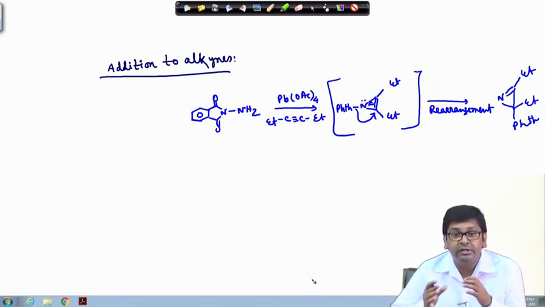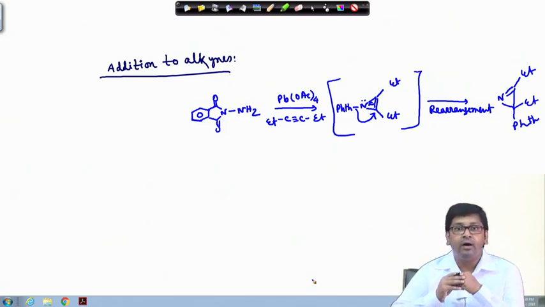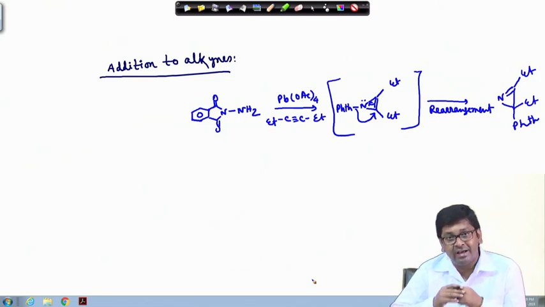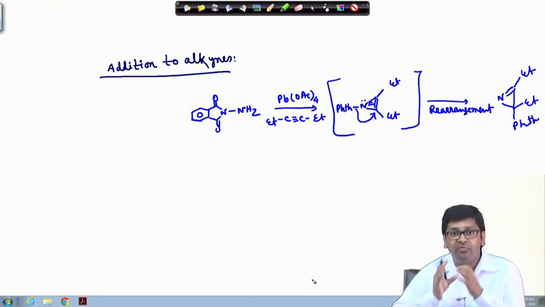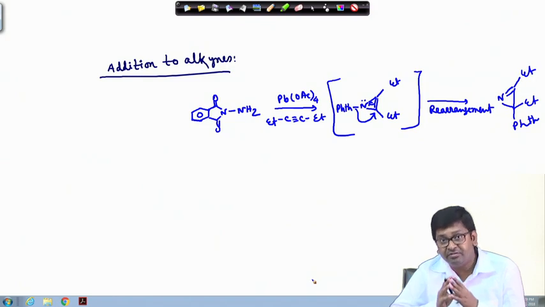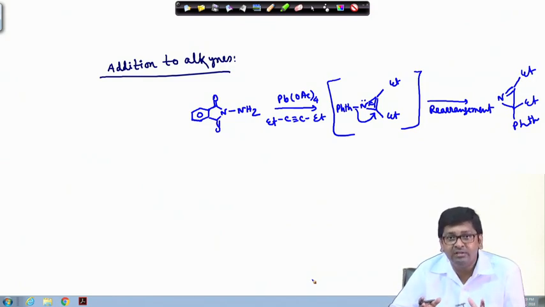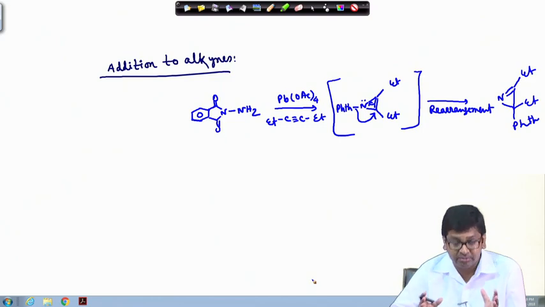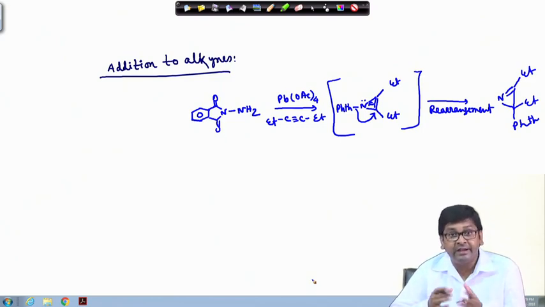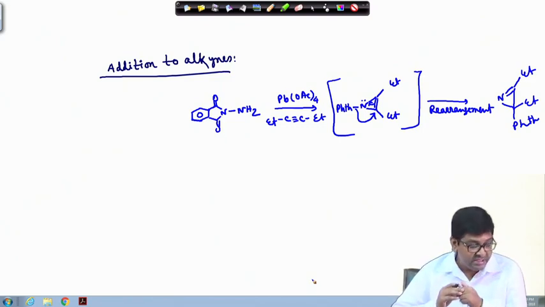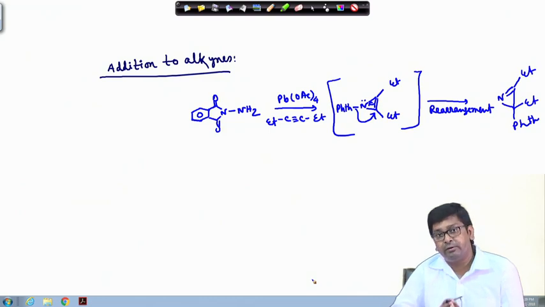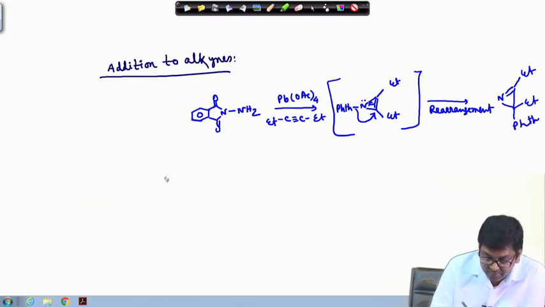But in many cases it has been found that the reactions of azides and alkynes are so facile that in spite of giving that nitrene, this azide, which is a 1,3 dipole also, we can consider them as 1,3 dipole, can react nicely with the alkynes in a 3+2 cycloaddition mode.